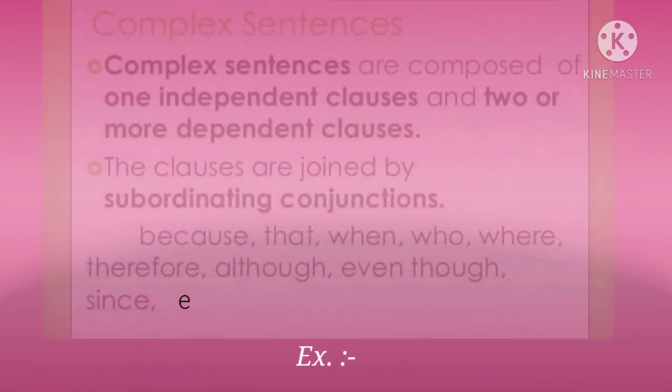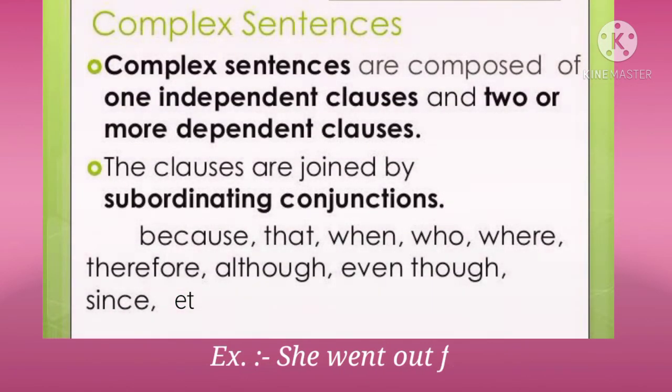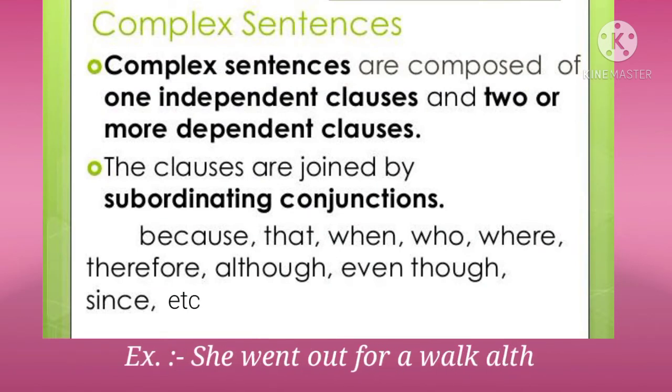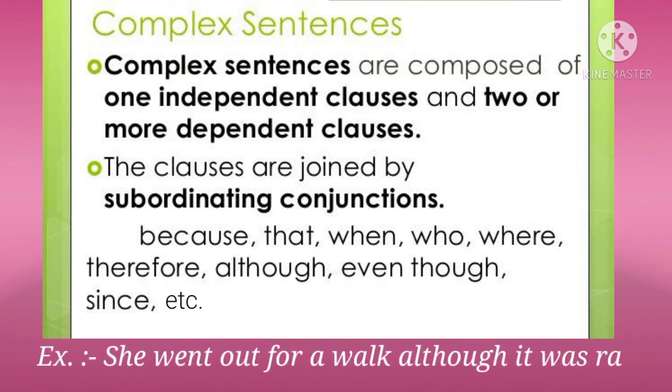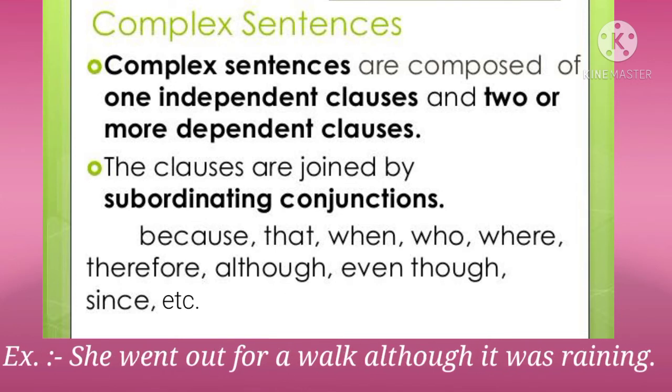Now, children, let us move on to complex sentences. A complex sentence has an independent clause and one or more dependent clauses. The two clauses are joined by subordinating conjunctions such as because, that, when, who, where, therefore, although, even though, since, etc. For example, she went out for a walk although it was raining. Now here, she went out for a walk is an independent clause and it is joined with the dependent clause, that is it was raining, with the help of a subordinating conjunction, that is although.